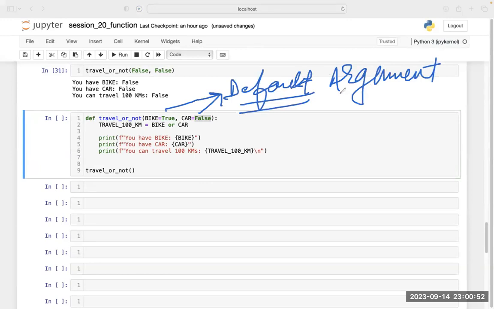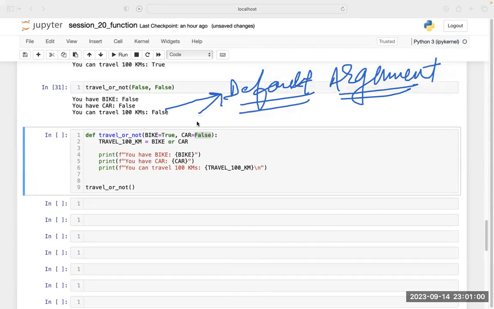Default argument. Why is this called default argument? Because by default, we have defined the value of bike as true and the value of car as false. So now we do not even need to pass an argument here, because by default it is taking these two arguments. We do not need to define the argument again and again.